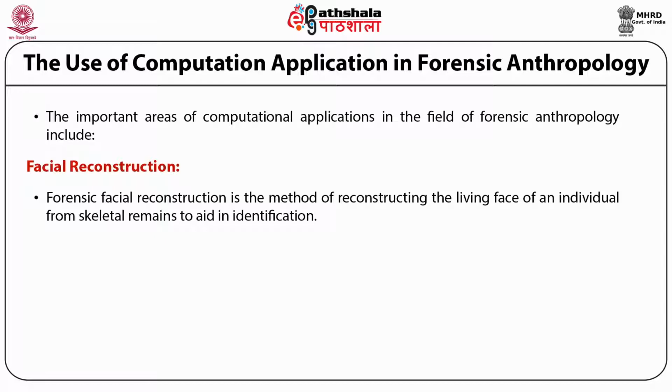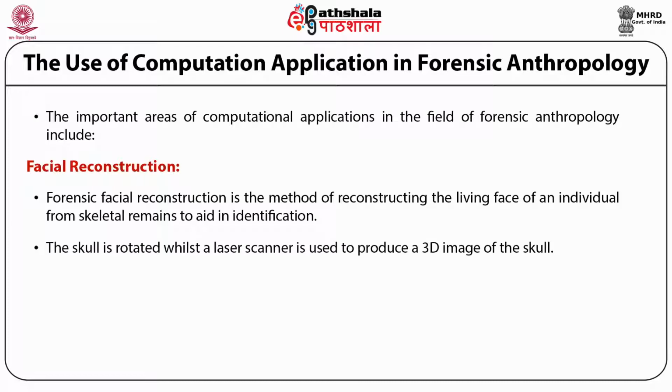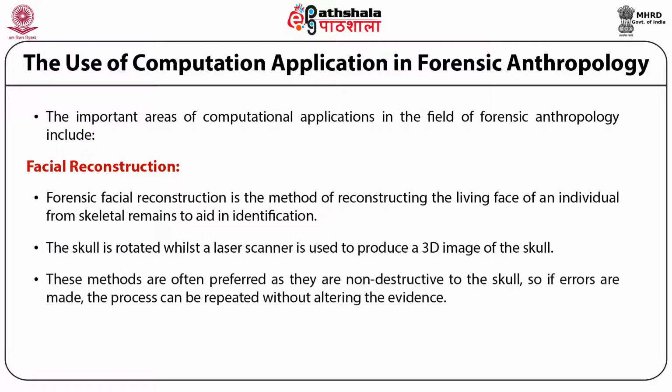In this technique, the skull is rotated while a laser scanner is used to produce a 3D image of the skull. These methods are often preferred as they are non-destructive to the skulls, so if errors are made, the process can be repeated without altering the evidences.